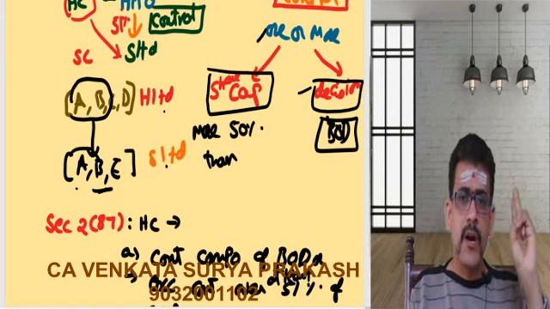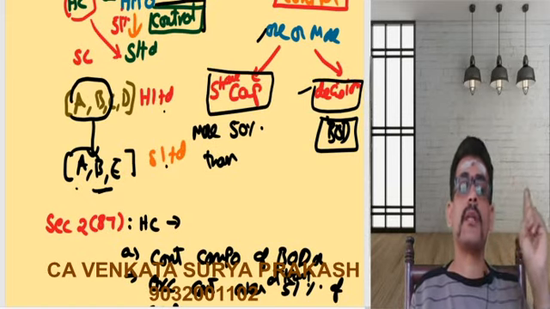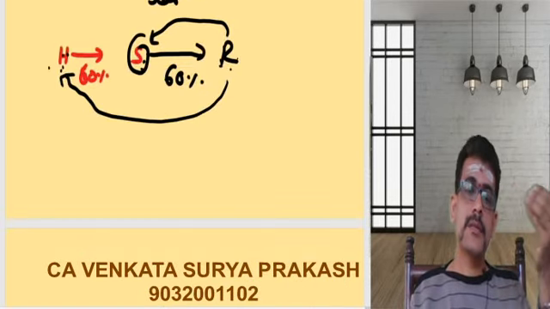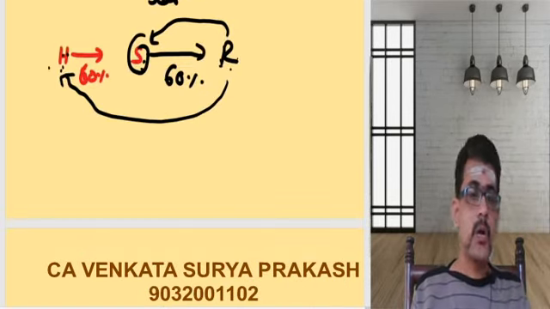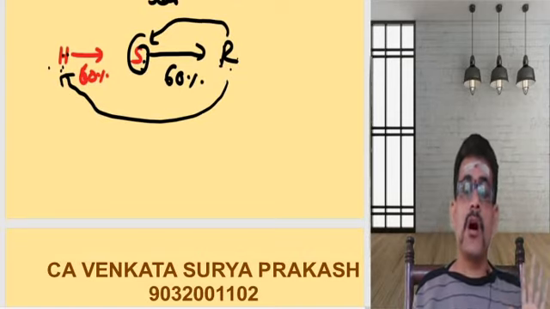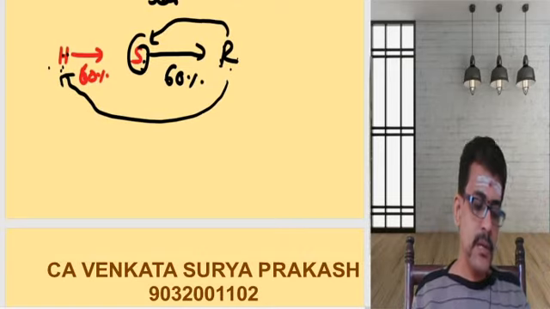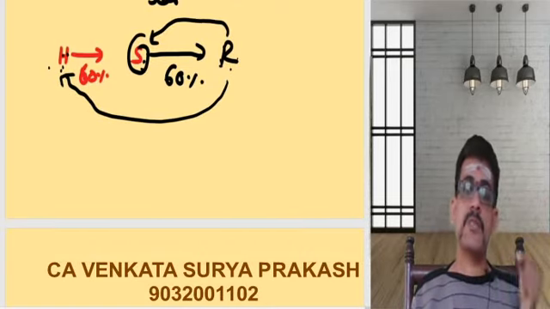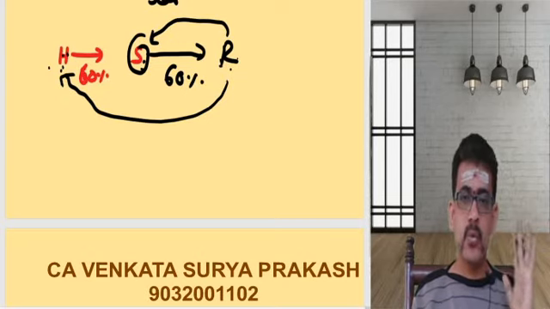So the element of control is the most important thing we need to understand. And in the example we have discussed, the control can be direct and the control can also be indirect. That is the definition of holding company and subsidiary company as per section 2 subsection 87 of your Companies Act 2013.